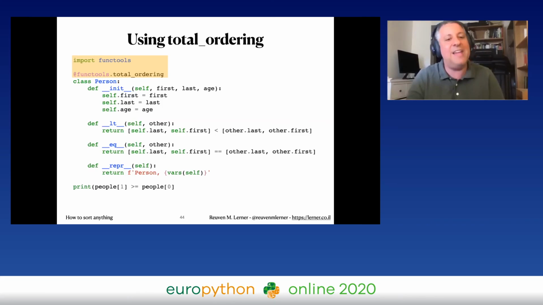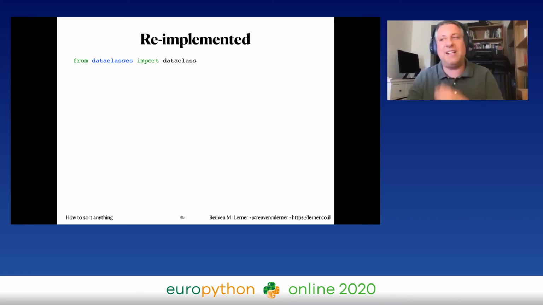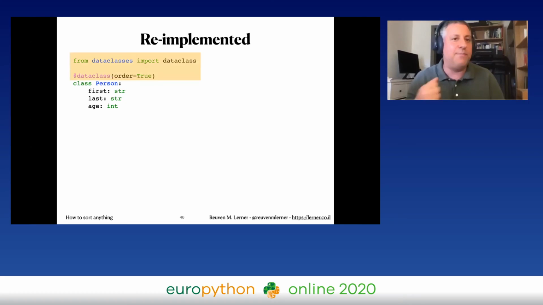So now if I say, hey, is people 1 greater than or equal to people 2? Oh yeah, that's fine, that's true. But why should I work so hard? In Python 3.7, we introduced data classes, and they reduce our code for creating classes by a lot, and they automatically handle sorting. Watch this. From dataclasses, import dataclass. And now here's my class. At dataclass, order equals True, class Person, first str, last str, age int. So I need to import dataclasses and dataclass. I need to apply the decorator. I need to say order equals True. That doesn't happen by default. But then it's going to sort according to these attributes. So how's it going to sort them?